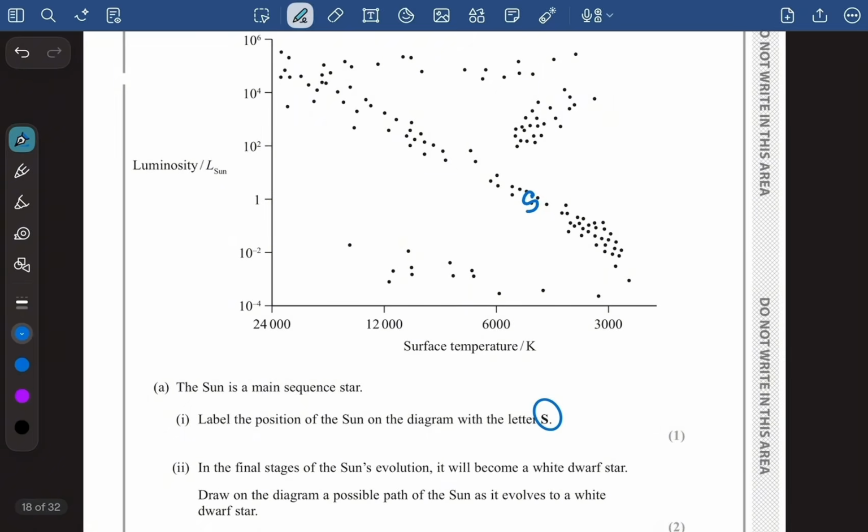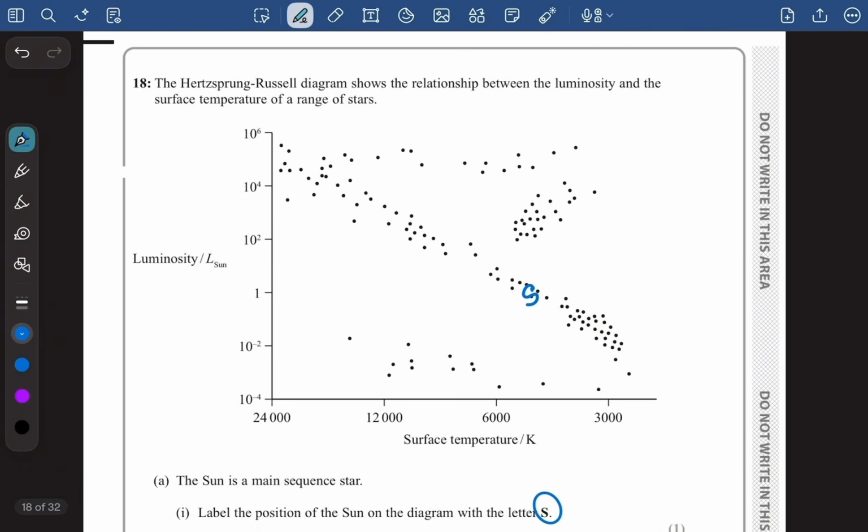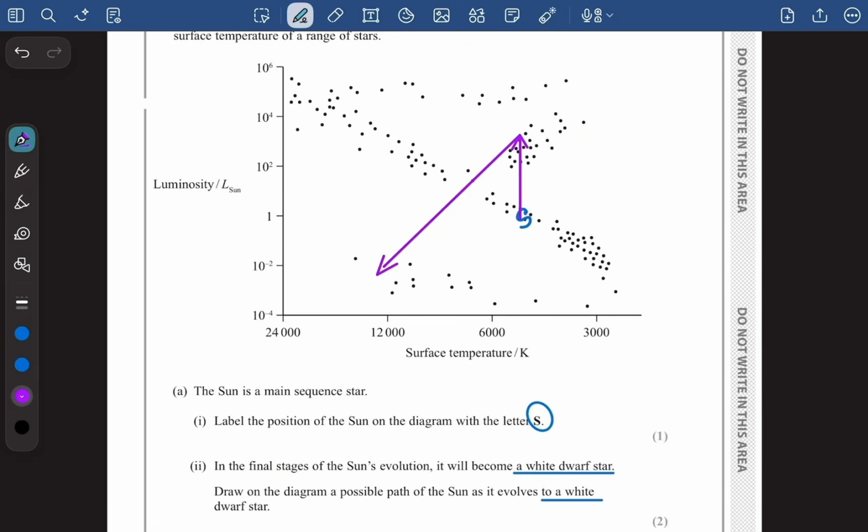Now the next question says, in the final stages of the Sun's evolution, it will become a white dwarf star. Yes, exactly. We all know that. Draw on the diagram a possible path of the Sun as it evolves to a white dwarf star. Initially the Sun is on the main sequence, and then from the main sequence, it turns into a red giant, and then from the red giant, it evolves into the white dwarf star, right? So this is the evolutionary path of the Sun.